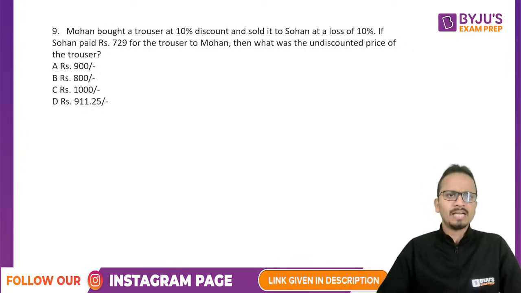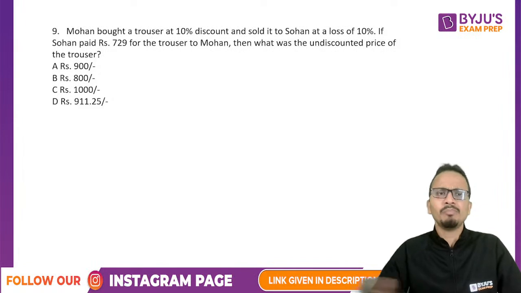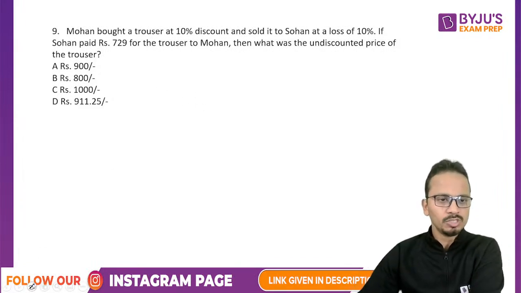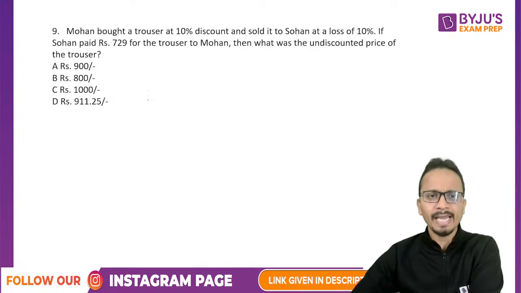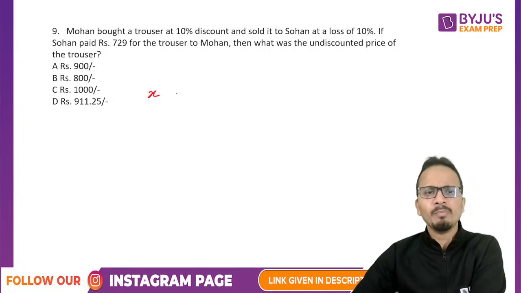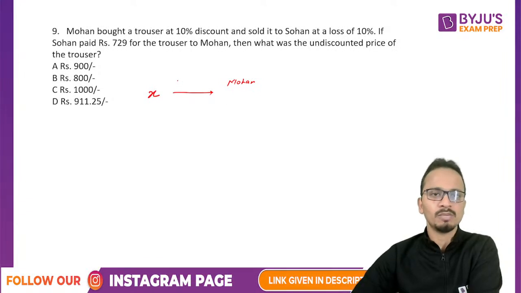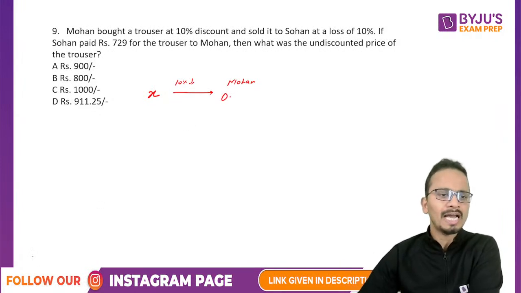So the question says that Mohan bought a trouser at a 10% discount. So let's say the original value before discount was X. Okay, and Mohan got this one at a value which is 10% less than the original price. So 10% reduction, that means he must have paid 0.9x, or I can say 9 by 10 x.